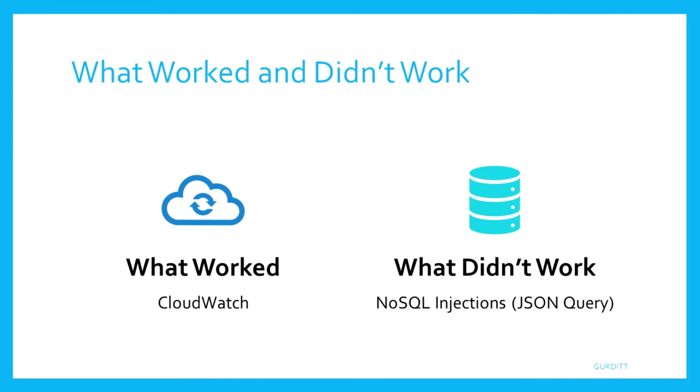As for our project, CloudWatch worked well. We managed to set off alarms and have it emailed to our accounts. But as I explained before, NoSQL injections are incredibly hard to do, and we were unsuccessful in them. We were lucky to learn about CloudWatch early, as it was extremely helpful in implementing procedures to secure our AWS accounts. The web interface was easy to use, the service was able to integrate with Lambda, and the alarm actions allowed us to be notified when our AWS accounts were being compromised.